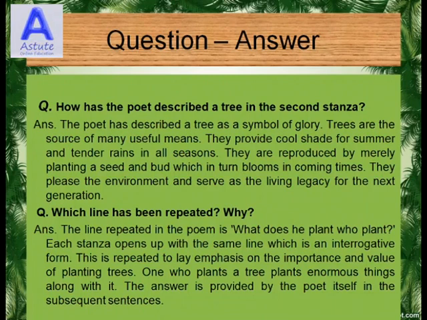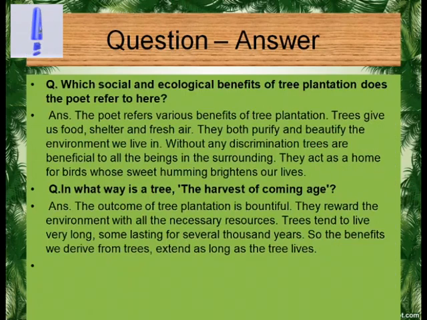Which line has been repeated? Why? The line repeated in the poem is, "What does he plant who plants a tree?" Each stanza opens up with the same line, which is an interrogative form. This is repeated to lay emphasis on the importance and value of planting trees. One who plants a tree plants enormous things along with it. The answer is provided by the poet himself in the subsequent sentences.